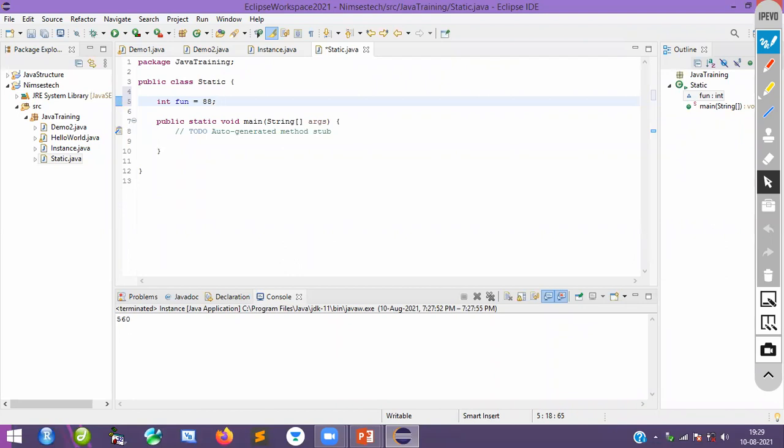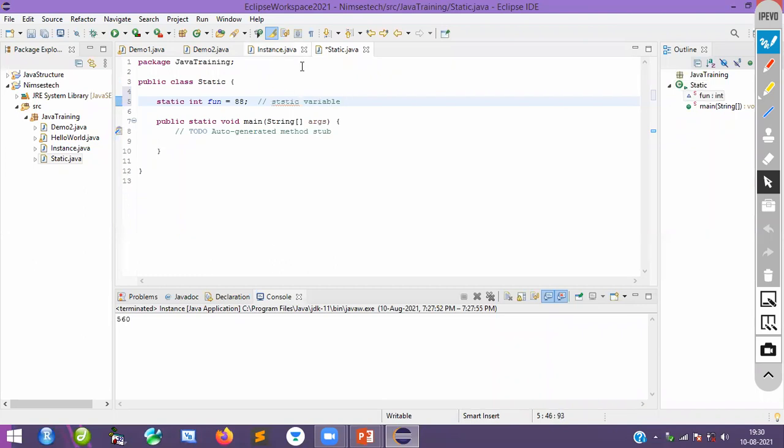What I will do is convert this instance variable into a static variable. Now I am going to use the keyword static. See, now this variable is not an instance variable, it is a static variable. Only one copy you can create. Basically, in C and C++, you have one copy of that variable. If you want to update, the same memory will be updated. Only one copy will be created. That's why it is called a static variable. Clear? Okay.